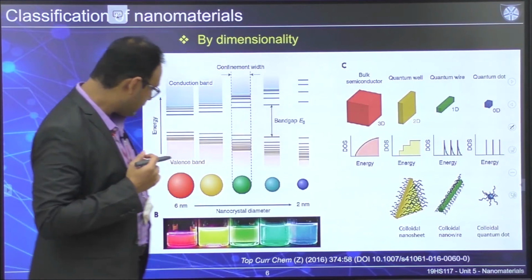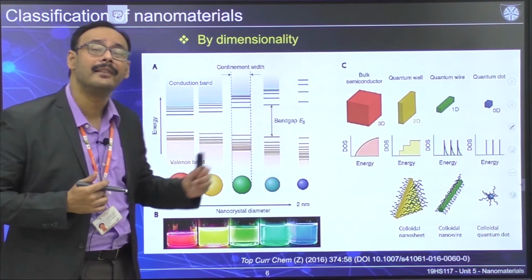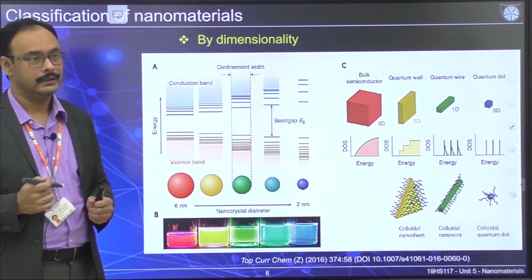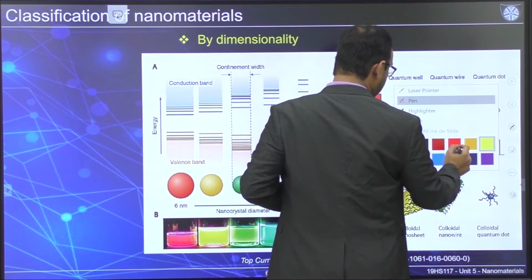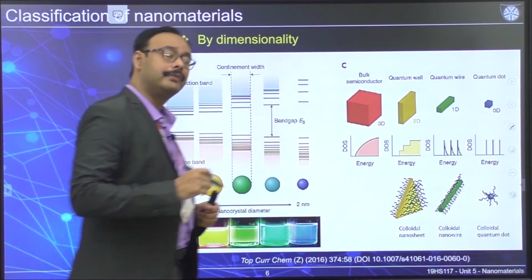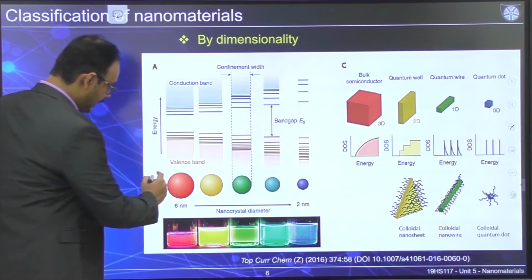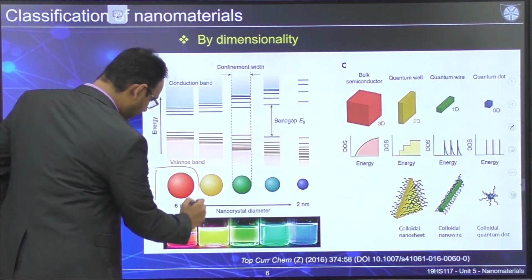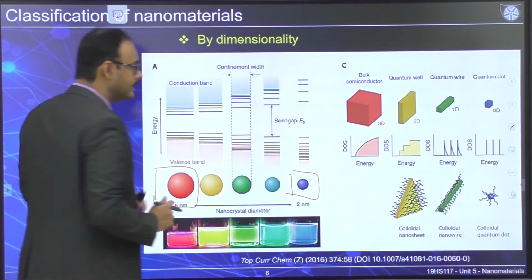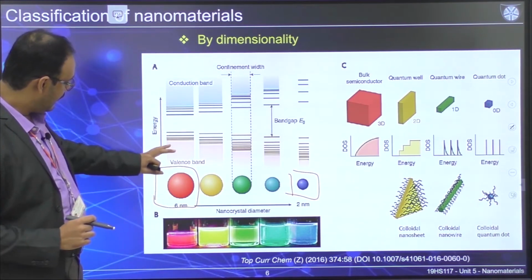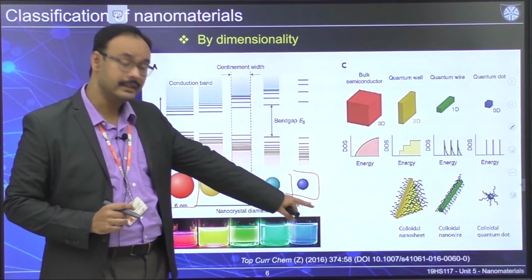Now this is actually the figure that I have shown you earlier also. What you have done here, essentially what I just explained to you, in this particular figure you are going from a higher size to a lower size. If you look at just the left one, higher is 6 nanometer, lower is 2 nanometer.